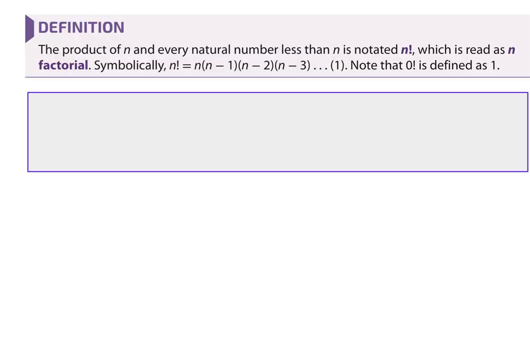The product of n and every natural number less than n is notated by n with that little exclamation point. It is read as n factorial. Symbolically, n factorial equals n times n minus 1 times n minus 2 times n minus 3 and so forth. FYI, 0 factorial is defined as 1.